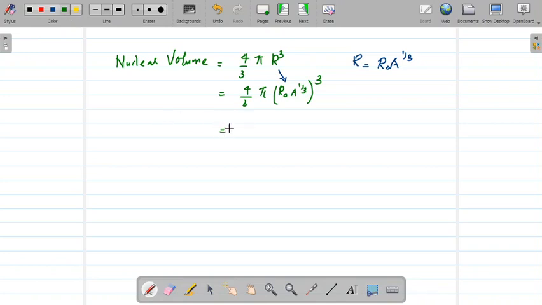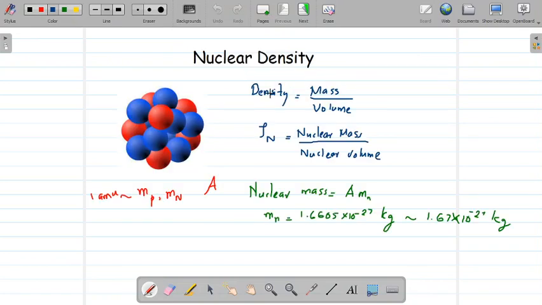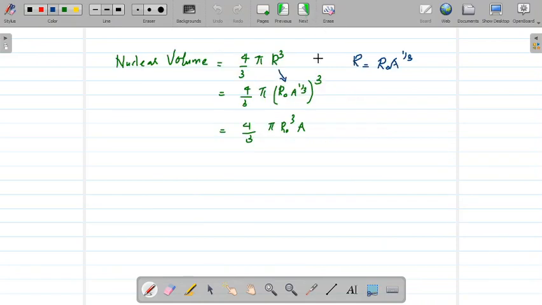So if we calculate this value, then it is equal to 4 by 3 pi r0 cube into A, because A raised to 1 by 3 whole cube is given by A. Now let us substitute the values we have found. In the earlier session, we found out the nuclear mass to be equal to A Mn, and now we found the nuclear volume to be equal to 4 by 3 pi r0 cube A. If we take these two equations as 1 and 2, we can find that nuclear density rho n equal to